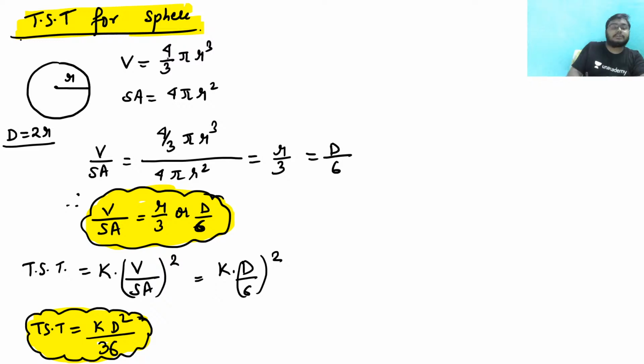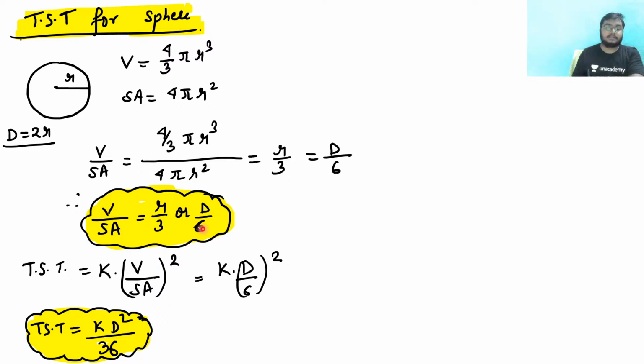Total solidification time for a sphere. So what is the first step? First step is that this is my radius, right? Radius is R. So what is my volume? Volume will be 4 by 3 pi r cube. What would be surface area? Suppose this is my radius R, so diameter is equal to twice R. Surface area is 4 pi r square. So V by SA would be 4 by 3 pi r cube by 4 pi r square. Cancel out and you will get R by 3, and replace this relation D is equal to twice R. Hence you are getting D by 6. So what we are getting is that V by SA, volume by surface area, is actually equal to R by 3 or D by 6.